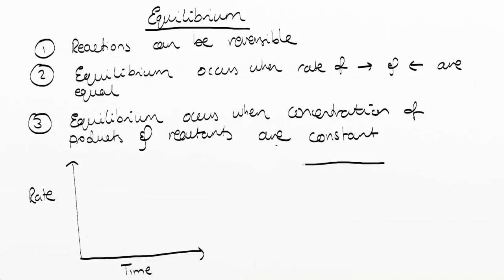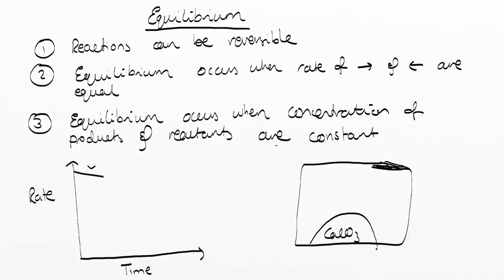Over here at the start, what we see is a block of calcium carbonate. So we could say that the surface area of calcium carbonate, or the concentration of calcium carbonate initially, is very high. So that means the rate of reaction for the forward reaction, so let's say this is the forward reaction. Remember, the reaction was calcium carbonate decomposing to calcium oxide plus carbon dioxide. So the rate of the forward reaction initially is going to be really, really high, because we've got a high concentration.